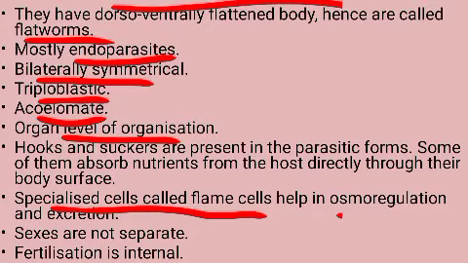What is osmoregulation? Regulating salt water balance in the body. Excretion means the elimination of the nitrogenous waste material, and osmoregulation means regulating salt water balance in the body. So it is done by specialized cells called the flame cells, or we can also say solenocytes. Another name for flame cell is what? Solenocytes. Then here again sexes are not separate, that means they are hermaphrodite.